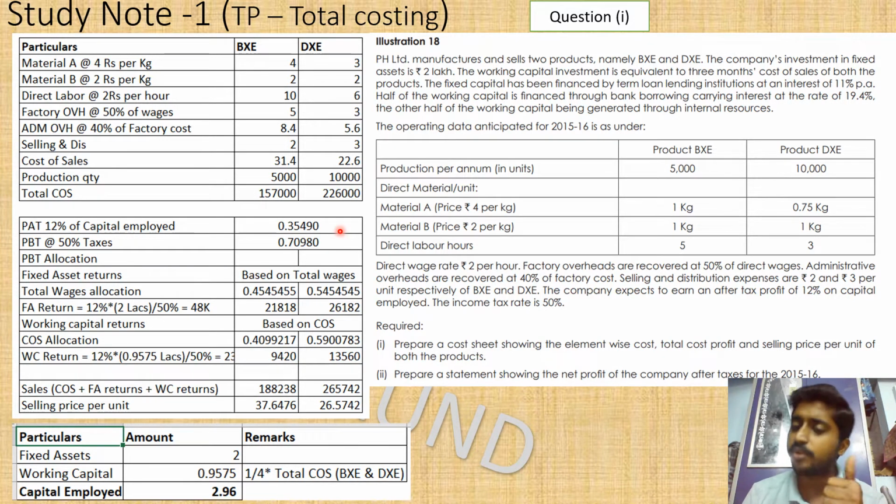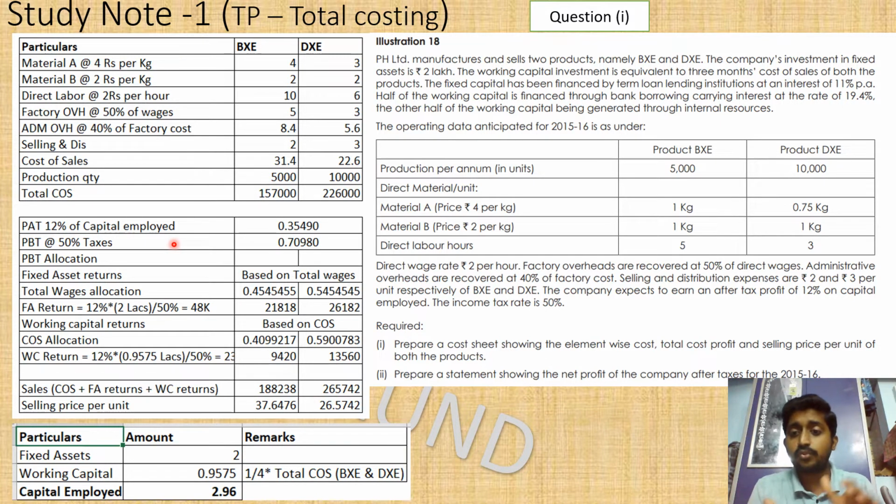12% on capital employed we have found, but it is clearly said that it is after tax profit. So it is profit after tax, or PAT. Now we have to find the profit before tax. How to find it? From profit before tax, the tax is reduced and then profit after tax comes. Here the tax is 50%, so from profit before tax, 50% is cut and it goes to profit after tax.